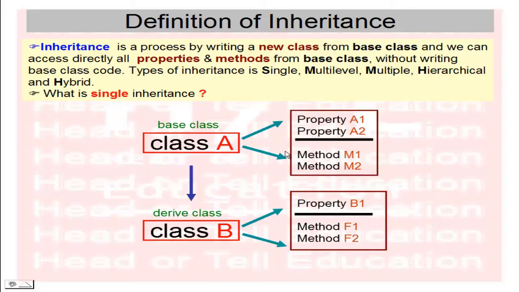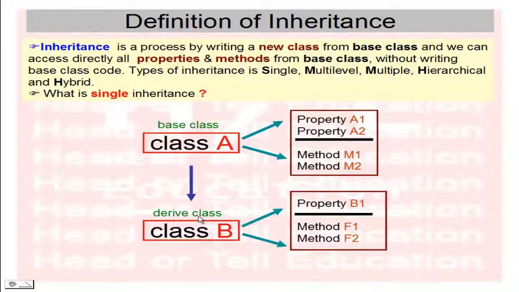So we understand this example. Suppose in class A we have property A1, property A2, and method M1 and method M2. This class is a base class with its functions and properties.